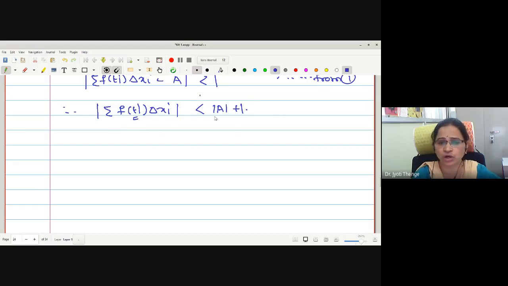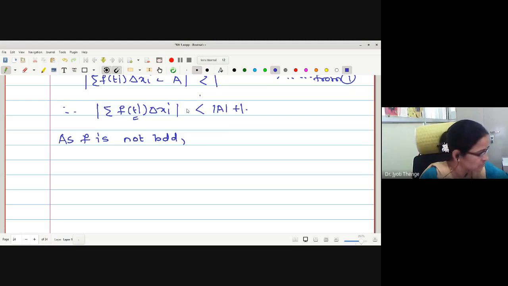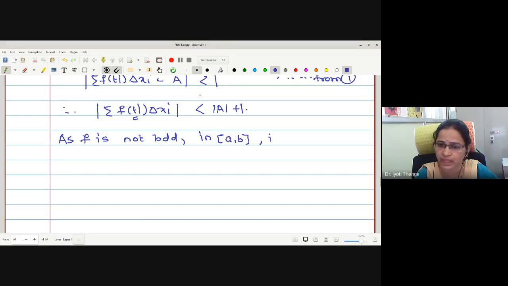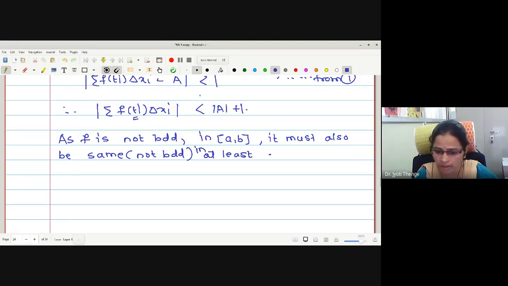As f is not bounded in the closed interval [a, b], it must also be not bounded in at least one subinterval, say the mth subinterval.